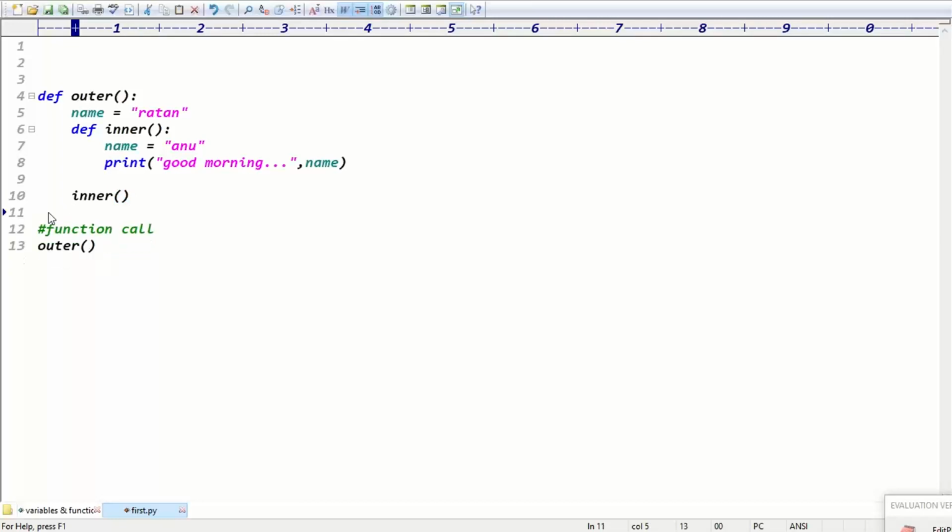After calling the inner function, what is the output now? Once again I can print the name here. Here I'm printing the name, meaning in the outer function code I'm printing the name, right? Exactly. In this case, what is the output now?